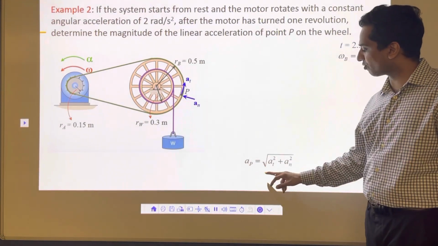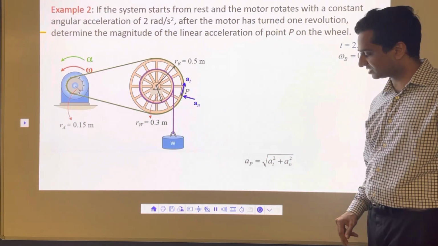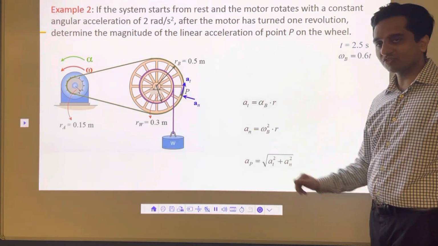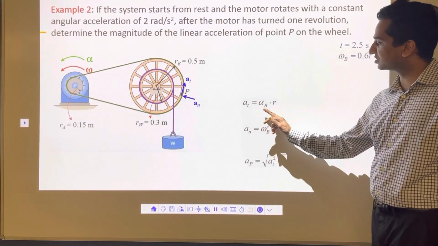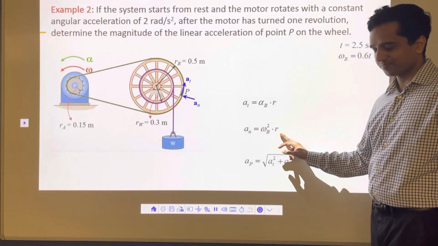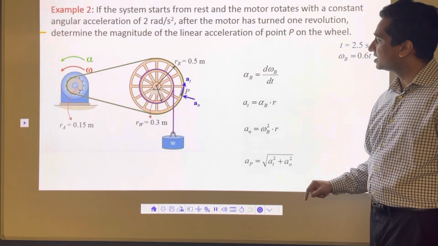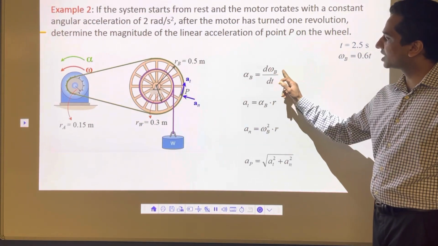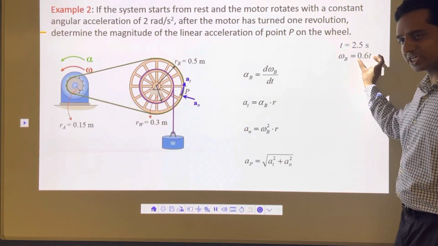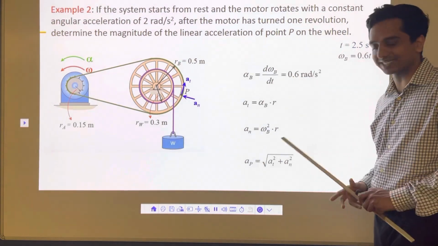So this acceleration of point P is dependent on tangential and normal acceleration, and this is the formula we use to calculate the acceleration. It means we need to know the value of tangential and normal acceleration. These are the formulas that we use. Tangential acceleration is alpha b r, normal acceleration is omega b square r. So we need to know the value of alpha b, and we need to know the value of omega b. So here alpha b is nothing but d omega b by dt. This is the formula. So here omega b we are going to differentiate with time, and that will be 0.6. So alpha b we get is 0.6 radian per second square.